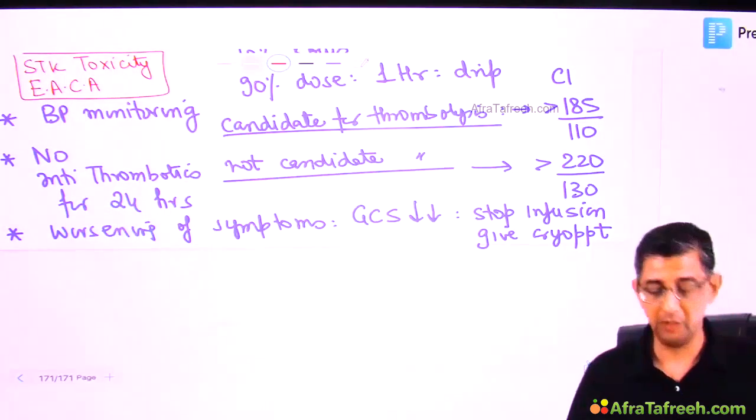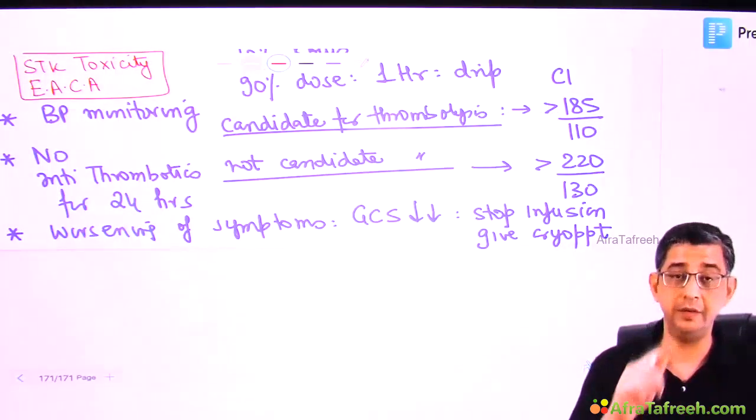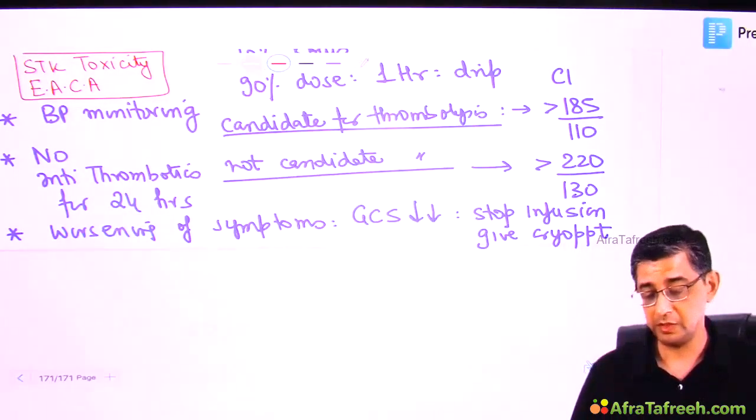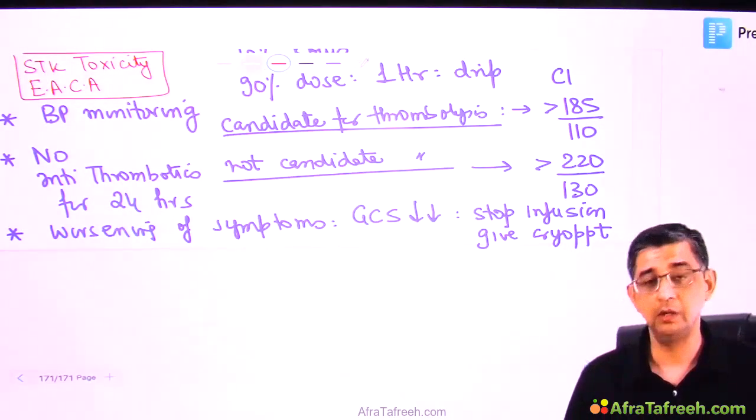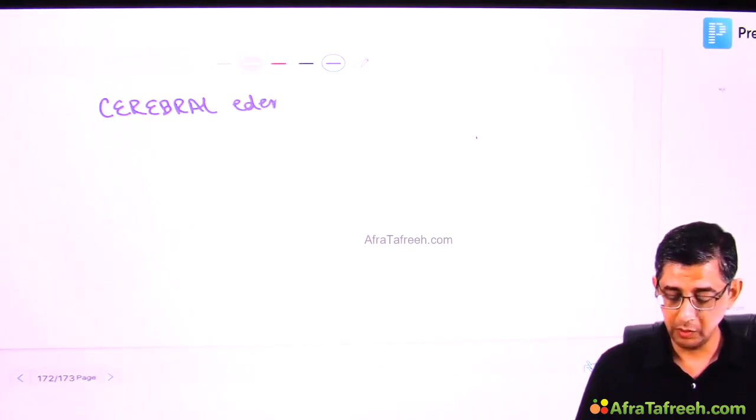But today I've taught you that if a person is having a retaplase toxicity, the words are streptokinase toxicity, retaplase toxicity, then for retaplase toxicity, we will give cryoprecipitate. I also want you to remember that cerebral edema per se can also develop in a patient of acute ischemic stroke. So let's have a look at the timelines.